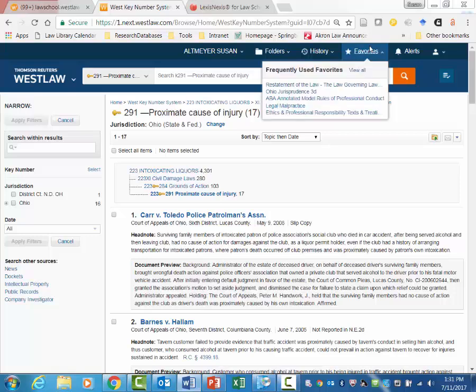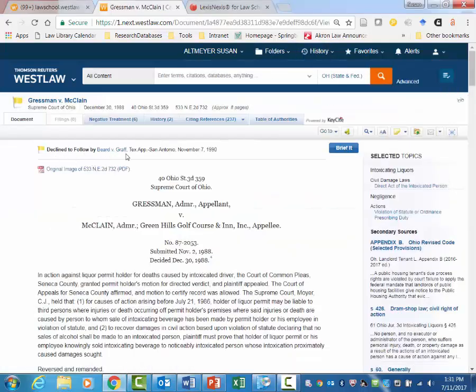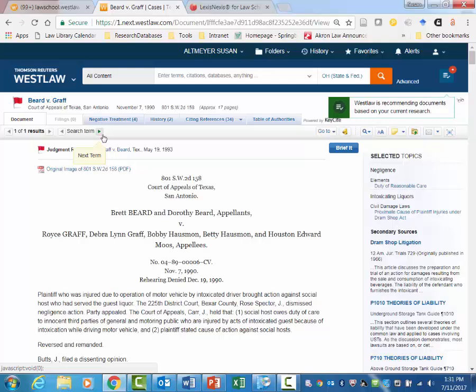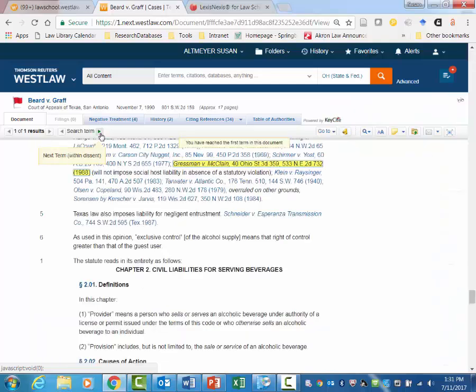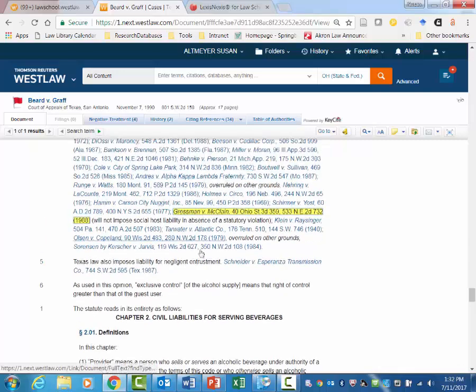So let's demonstrate that. I'm going to go back to my history and I'm going to pull up the Gressman case. So we notice here that at the top of the case, here in the upper left, it identifies the most negative treatment. We see that this case is from Texas, the negative case. Probably not concerned about it because it is from another state, but you might want to just look at it and kind of see what it says. When you open up this case, if you click on this search term arrow, it will take you to the search term and you can see where that case is cited.